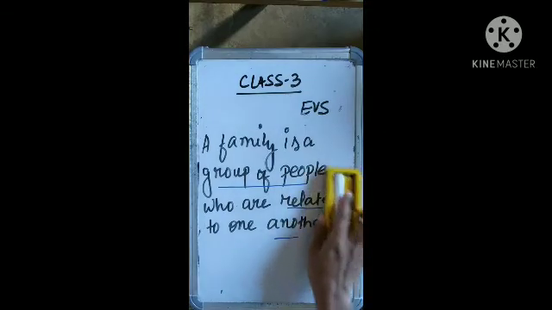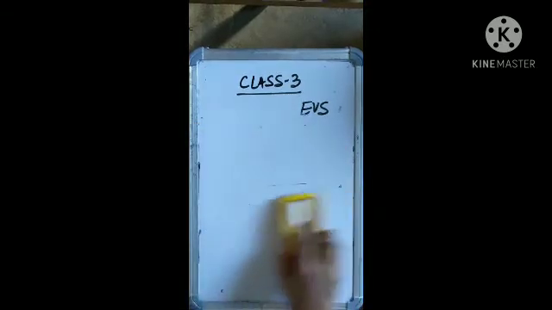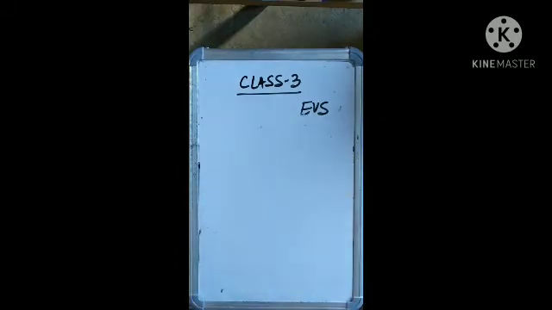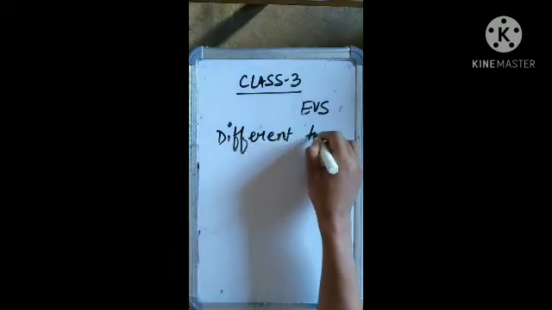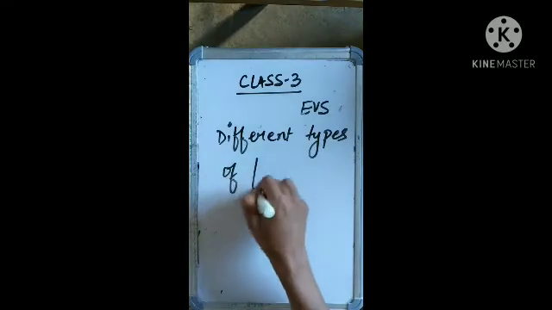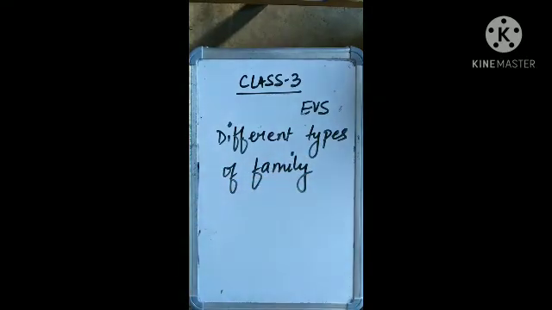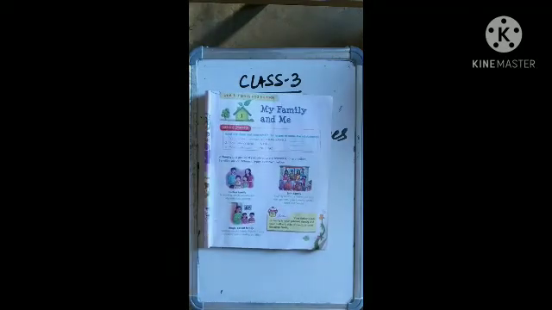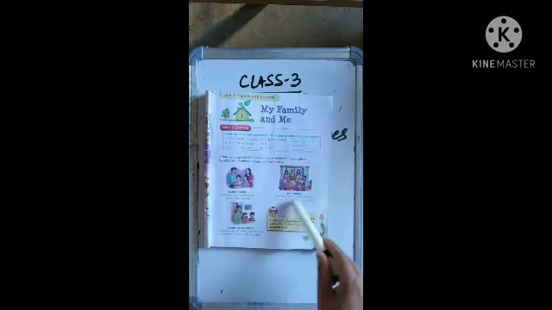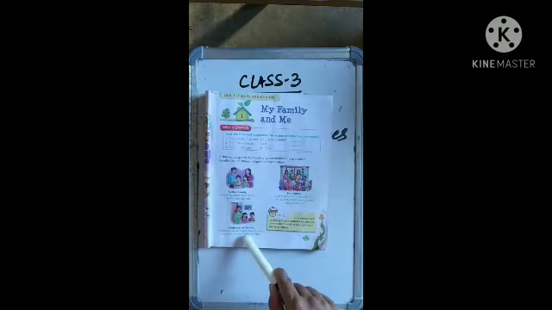After the definition of the family, when you look at your textbook, you will find different types of family. I'm taking the textbook as a teaching aid because pictures are provided in the textbook so that you can understand easily. You will find pictures of different types of family. The first one is nuclear family, the second one is joint family, and the third one is single parent family.